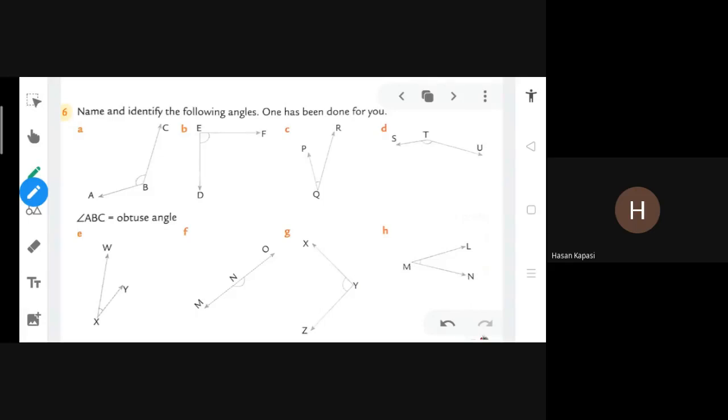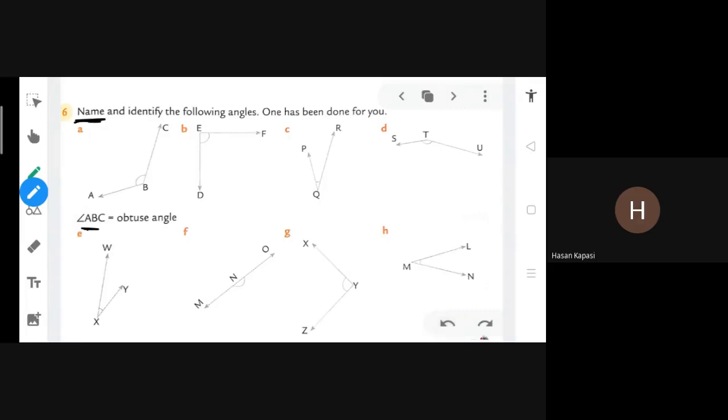Ma'am, this question I have done. Good. I'm also teaching this if you are interested. This is the name. You can see name and angle, both we have to say. So this is name A, B, C. You only have to write the alphabets in ascending order, and this is the symbol of angle.